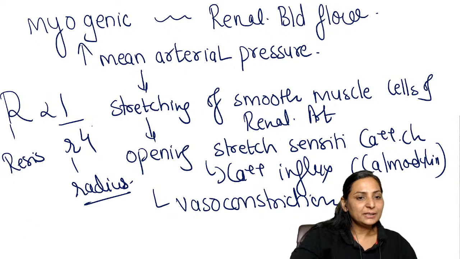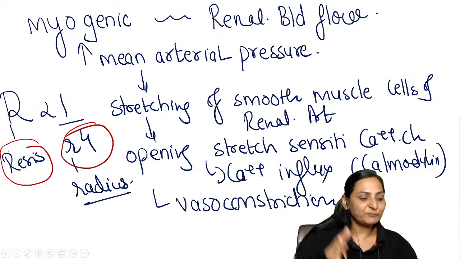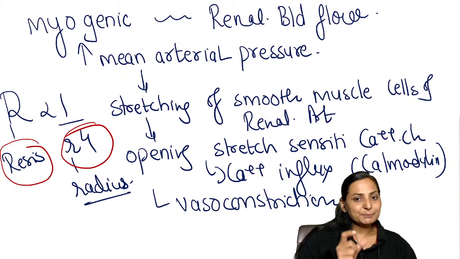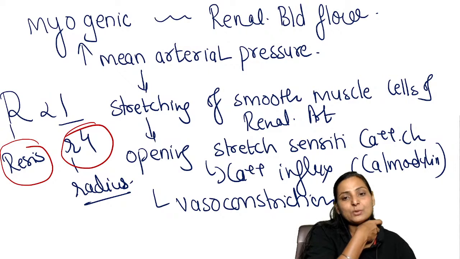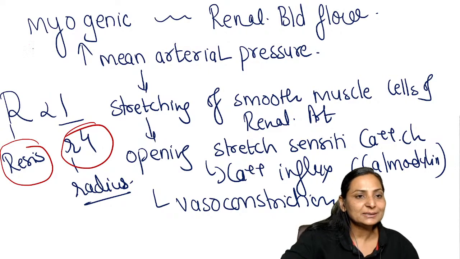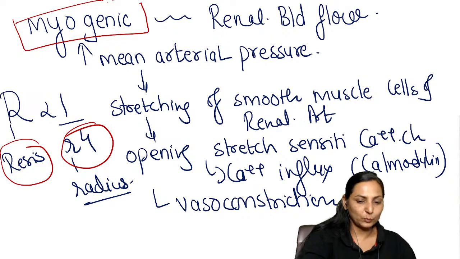We have decreased the small r, that is radius, and therefore we have increased the resistance to the flow of blood. Therefore, despite an increase in the blood pressure, the blood flow will not increase. So even if there is an increase in the blood pressure, the blood flow will not increase because we've brought about vasoconstriction. That is the myogenic mechanism for the renal blood flow.